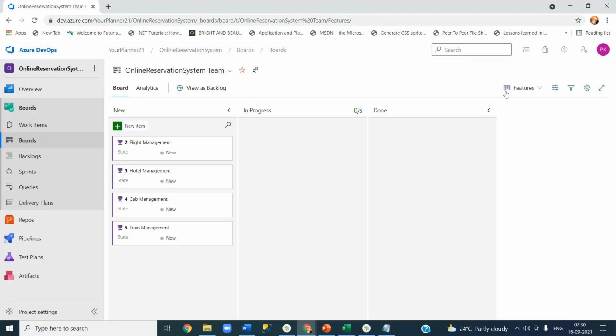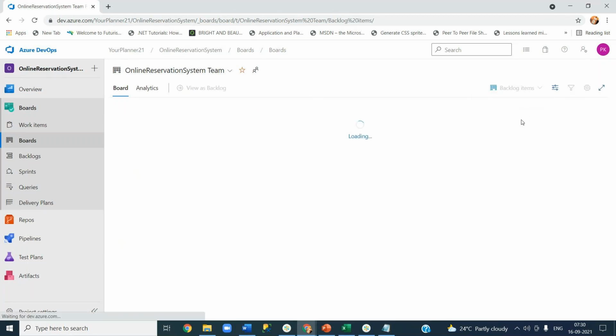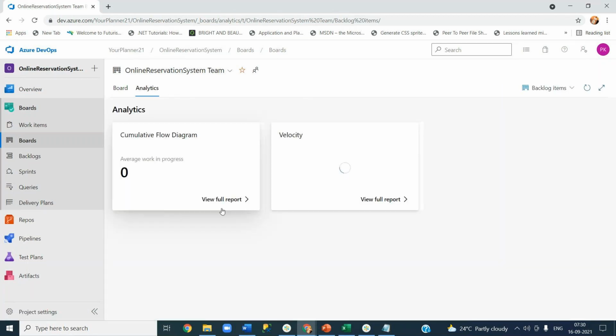And if you want to see analytics, just flip it. Then it will show the reports that show the progress of the project basically. Don't worry, you don't need to do anything, these are all built in. There are reports like the cumulative flow diagram and the velocity report. We'll talk about them slowly, because you don't need to do anything; based on the data we enter in the work items, these will get automatically generated.